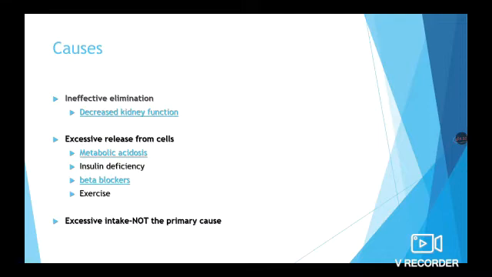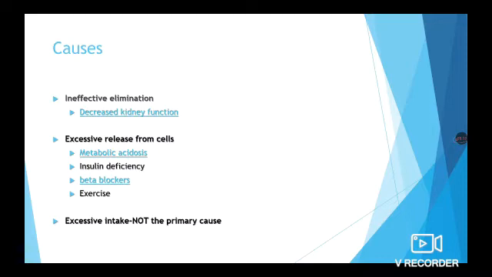The next cause is excessive release from cells, like metabolic acidosis, insulin deficiency, beta blockers, and exercise. In metabolic acidosis, to normalize the pH of the body, potassium ions replace the hydrogen ions by coming out of the cell. Thereby, blood level of potassium increases. Insulin is the hormone which helps the potassium to enter into the cell. When there is insulin deficiency, automatically this function is impaired and thereby the amount of potassium in blood increases.